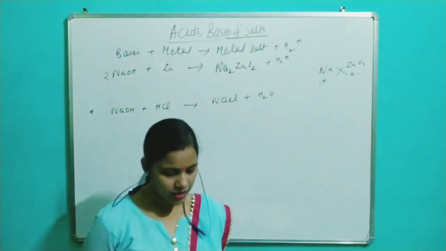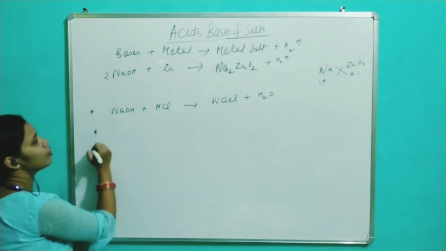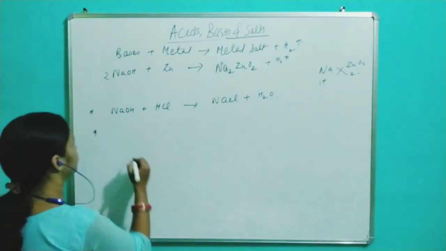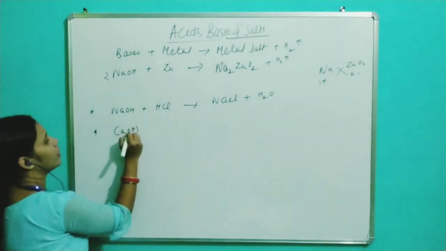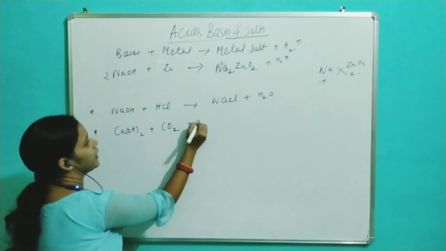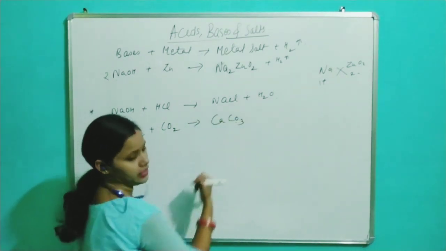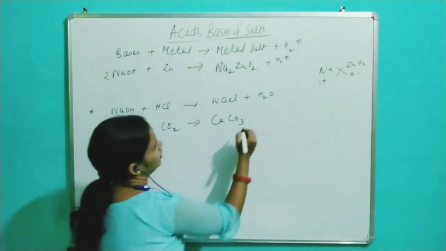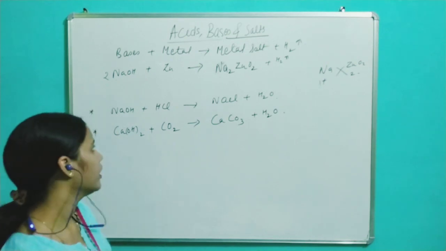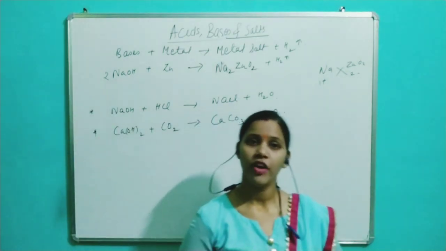Next, bases react with non-metal oxides also to form salt and water. For example, calcium hydroxide reacts with non-metallic oxides, for example, carbon dioxide, to form calcium carbonate along with water. So this is again a neutralization reaction. Okay, so these are the reactions of bases.